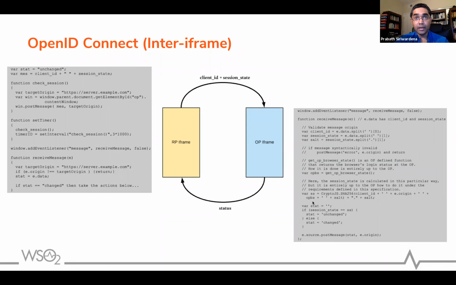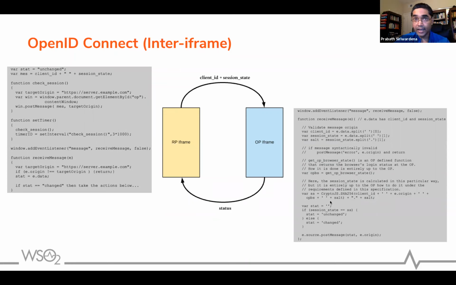And then it will also get the cookie value from the browser. Now this iframe has access to the OPBS cookie value because this iframe is loaded from the IDP domain, and we write the OPBS cookie under the IDP domain. So this iframe has access to the value of the OPBS cookie. Now you have the OPBS cookie value and the salt value, you put the dot in, and calculate the entire value. This value should match what is in the session state. So you derive the session state in this way and see whether it's the same value that you got from the RP iframe.